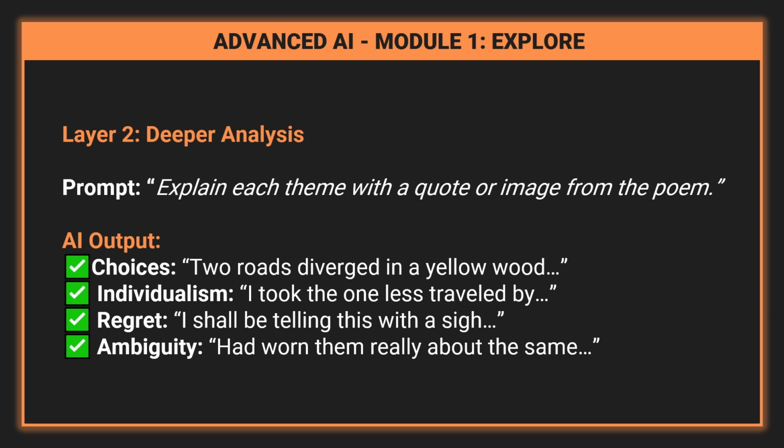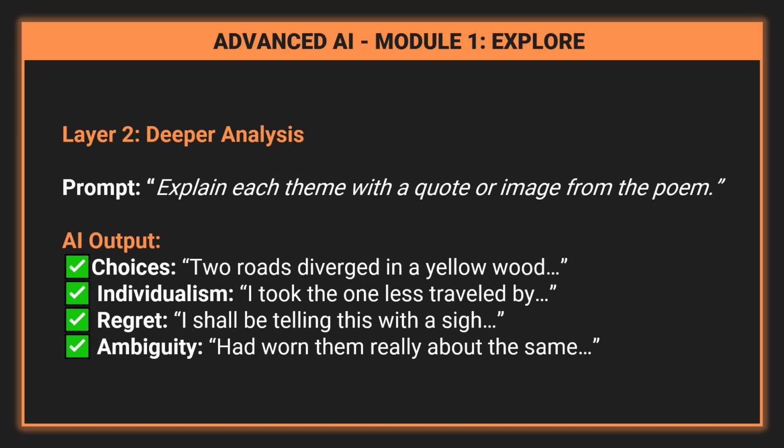Individualism and nonconformity. The speaker claims to take the road less traveled, suggesting a preference for an unconventional path, although both roads were equally worn. Regret and reflection. The sigh in "I shall be telling this with a sigh" hints at lingering wonder or regret about what might have been.